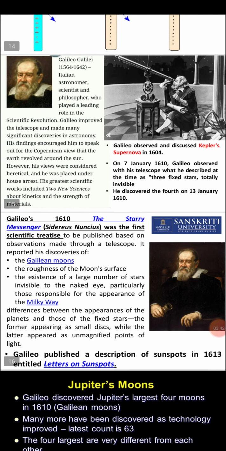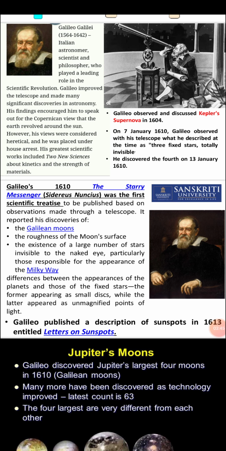Now we will discuss the modern father of physics, Galileo Galilei, who had a telescope, with the help of which he discovered some concepts. He discovered the Galilean moons, the roughness on the moon's surface, and sunspots on the surface of the sun.